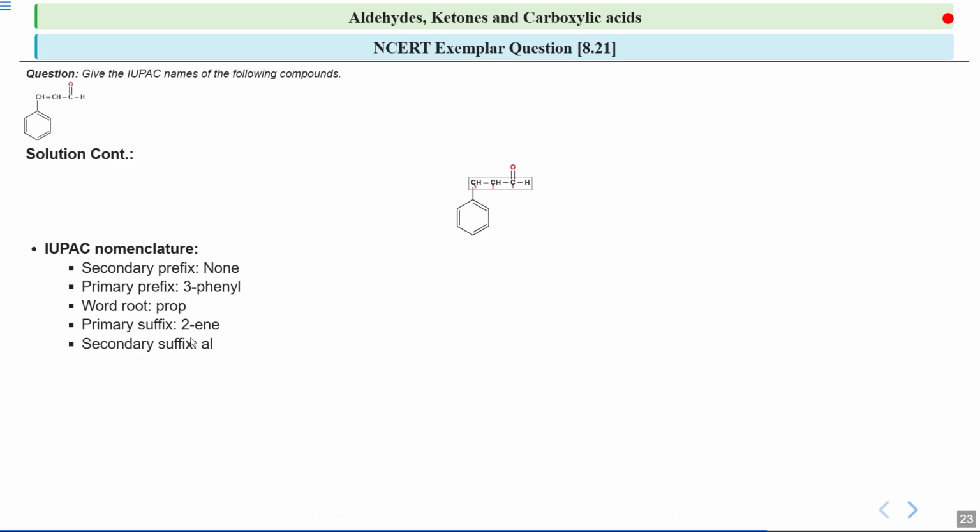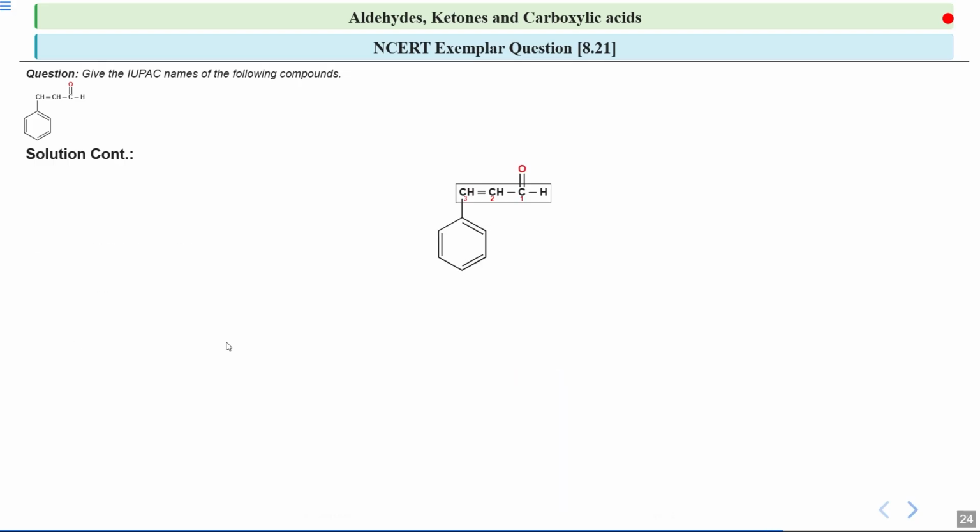And next we have the secondary suffix. The secondary suffix here indicates the main functional group. If we see over here, we have an aldehyde. Whenever an aldehyde is there, we replace the E of an alkane by al, which is A-L. So the secondary suffix is al. So if we finally look at the IUPAC nomenclature of this particular compound, it is 3-phenylprop-2-en-1-al.